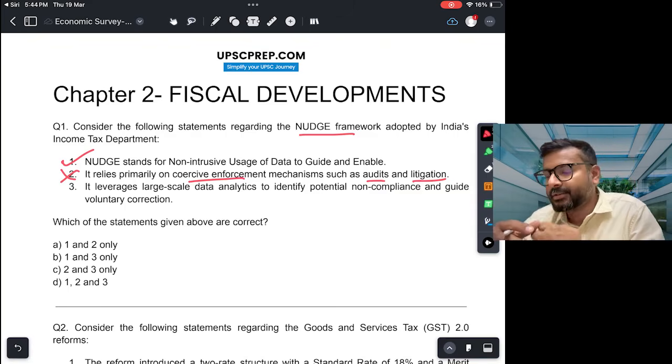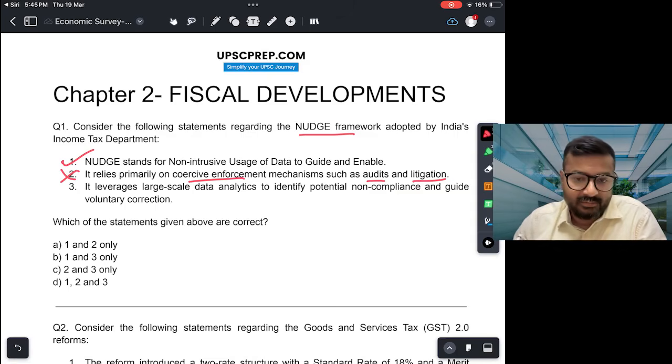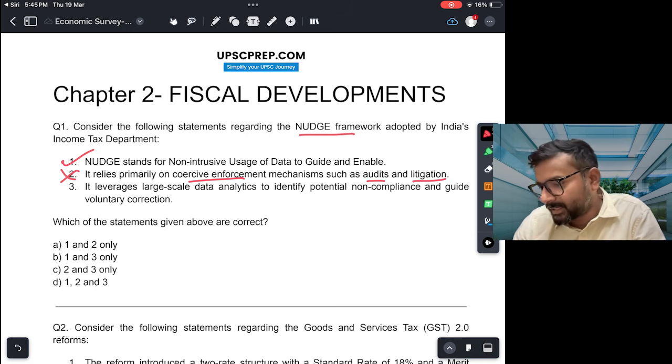Generally you would notice that whenever the income tax return filing date approaches, you start getting messages and alerts that so many people have already paid their taxes, many people have claimed so much in returns, and therefore you should also pay your tax. Those are the kind of things that have proved to be quite effective. Okay, so it is part of the behavioral economics approach. So statement 2 is incorrect.